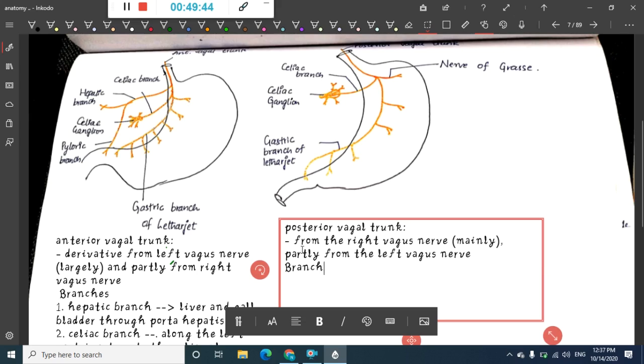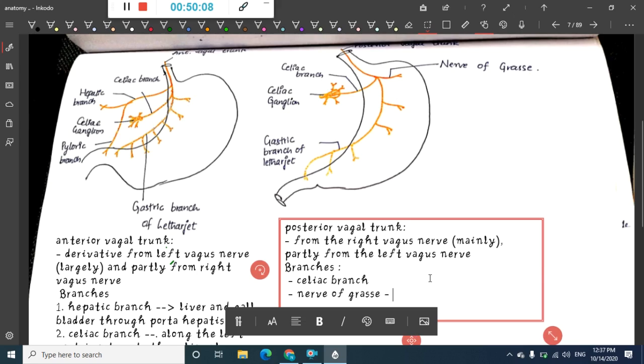If you see the branches, first we have the celiac branch, which is given to the celiac ganglion. The second branch is the nerve of Grassi. What is this nerve of Grassi? Here you can see this new branch, the nerve of Grassi, which is not present in the anterior vagal trunk.